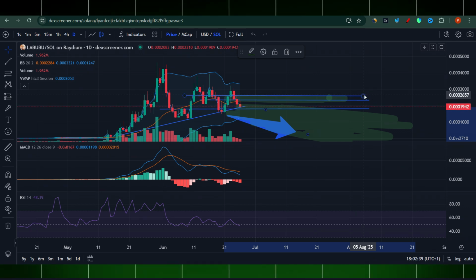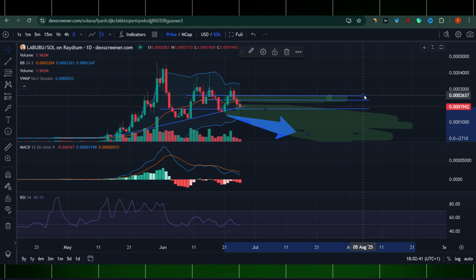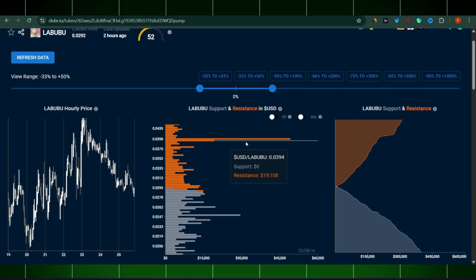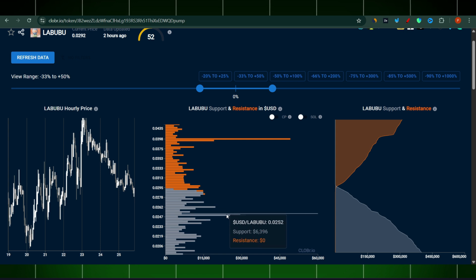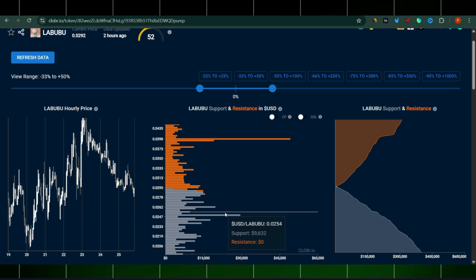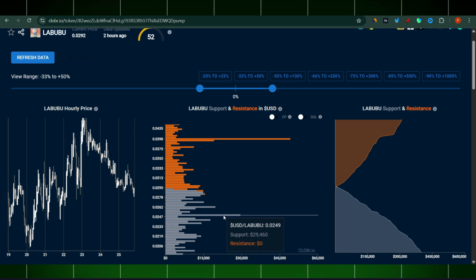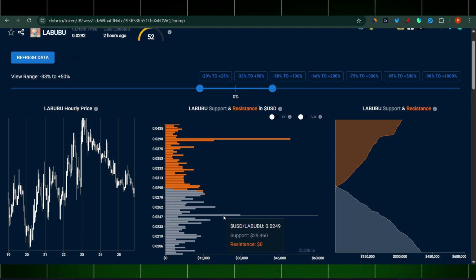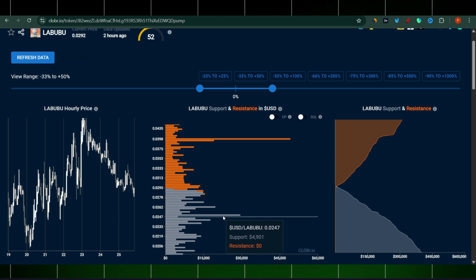What this tool does is show us where there's a maximum, how the liquidity of this particular coin is being distributed across all those DEXes and centralized exchanges.